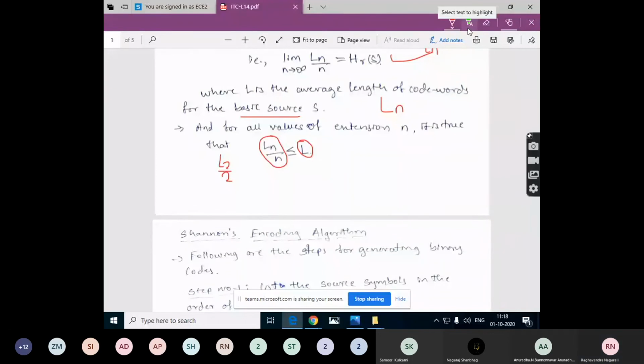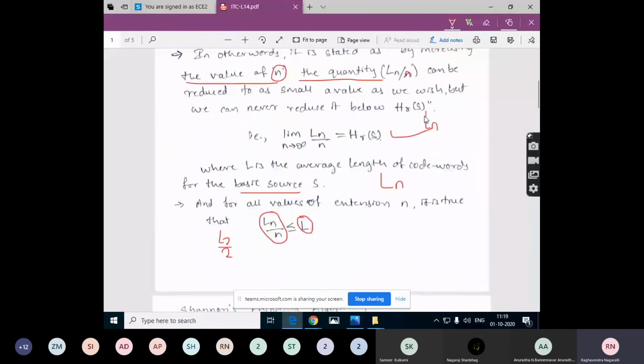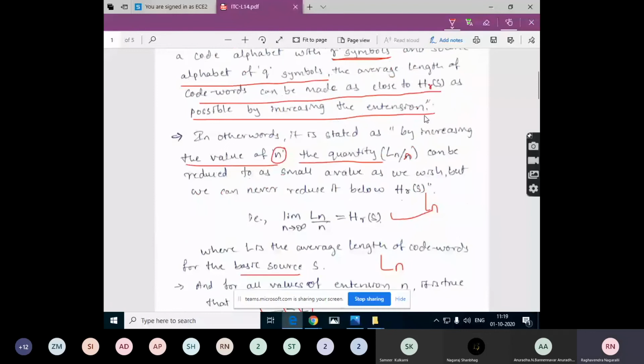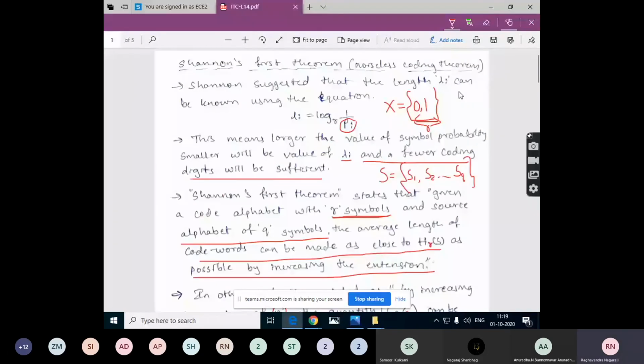So this is about Shannon's first theorem, which relates to the average length of the code words for the given code. We will see that with an example later.